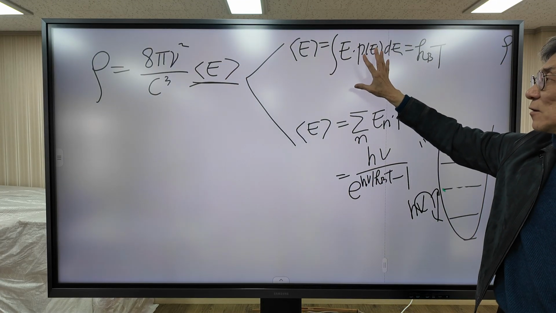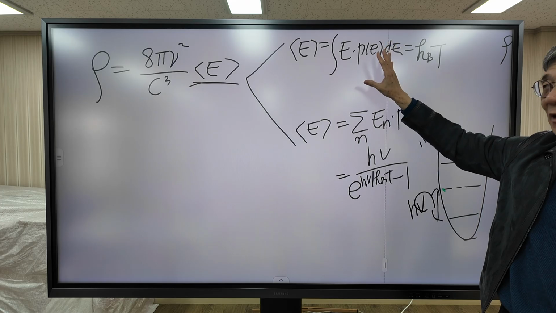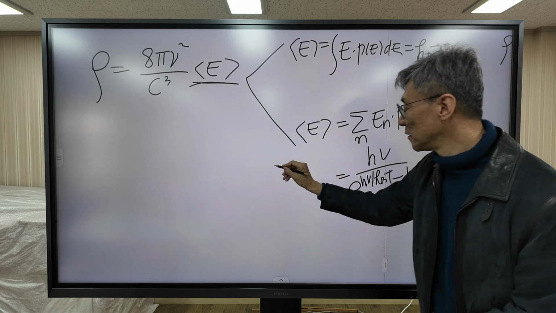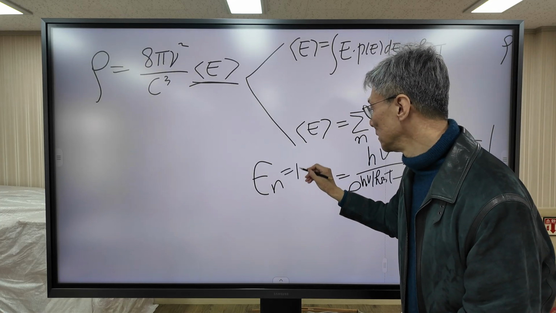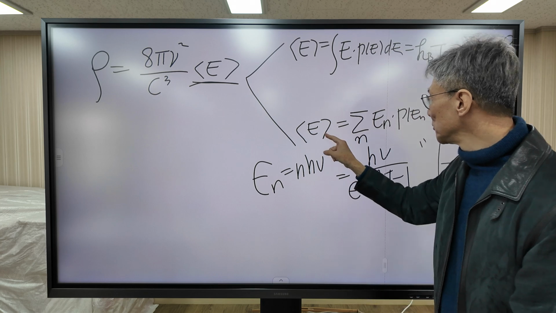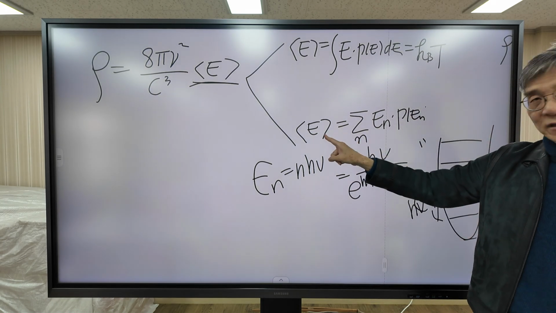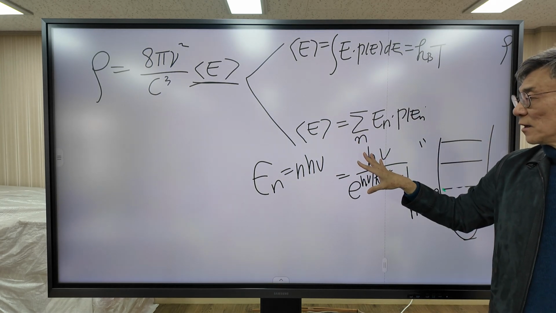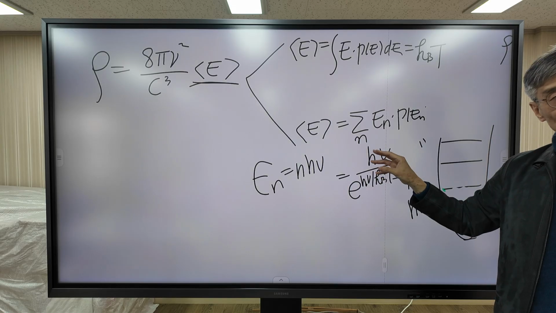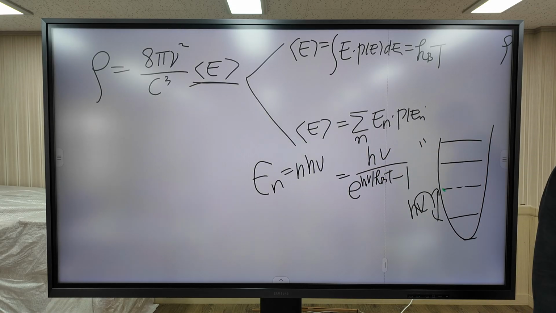But the result does not agree with experimental findings. But when energy is quantized like this, we are going to use summation to calculate average energy. And this formula agrees very well with the experimental findings. This is our result. Okay, do you have a question? Okay, then see you next time.